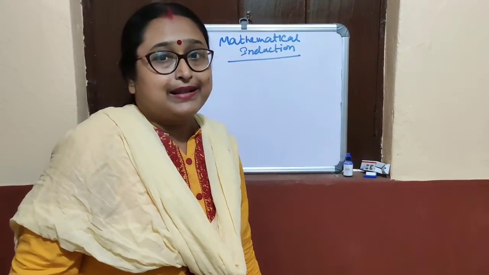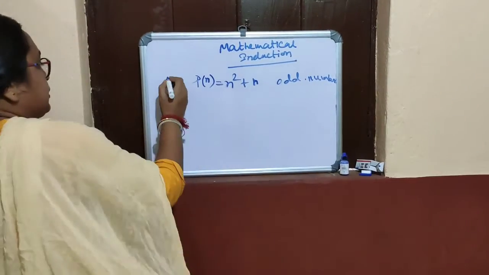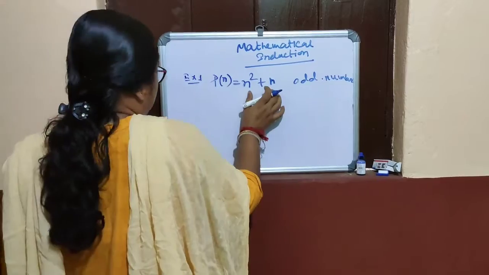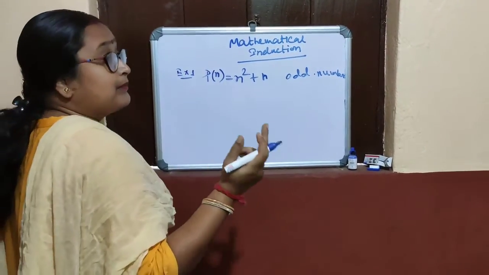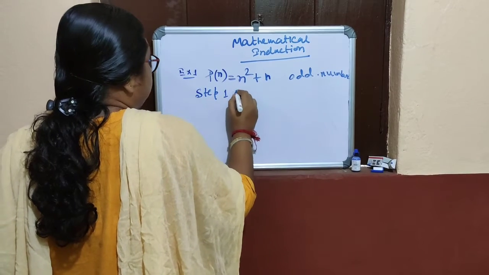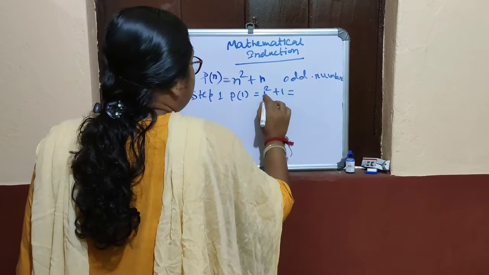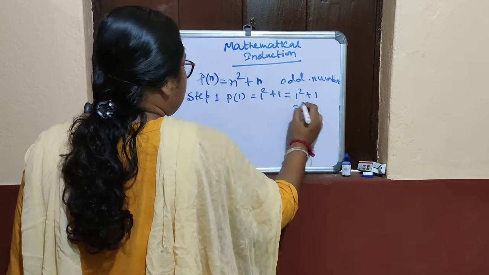Now start mathematical induction. Suppose this is an example: prove that Pn is a polynomial, this is an odd number. What is the way to prove by mathematical induction? Step 1: P1 equals 1 square plus 1. The value is 1 square plus 1, which equals 2.